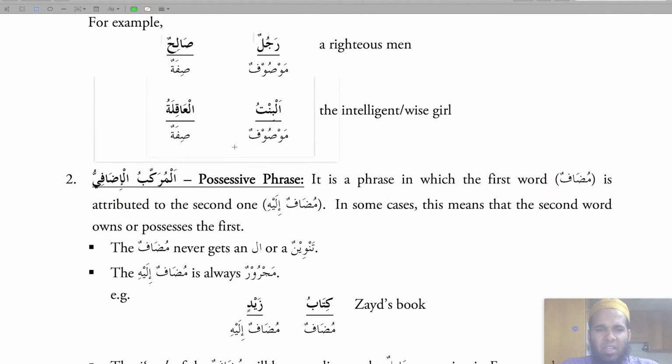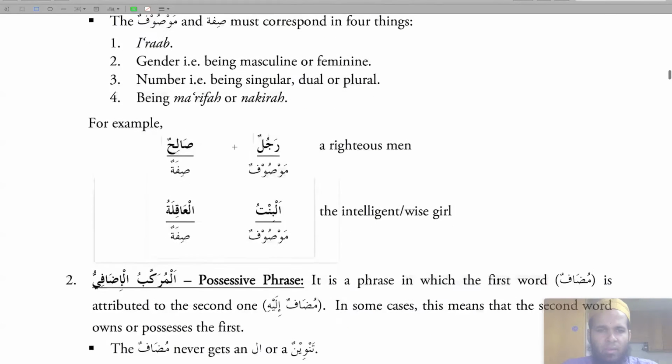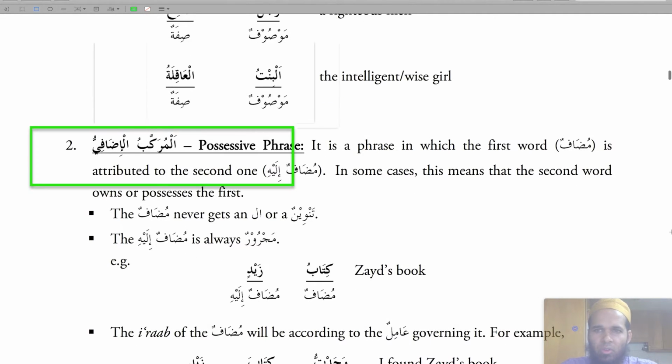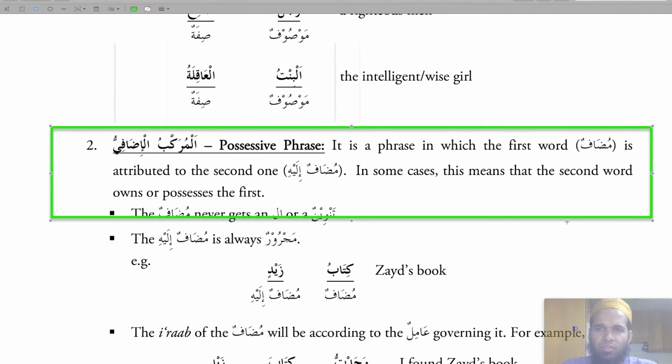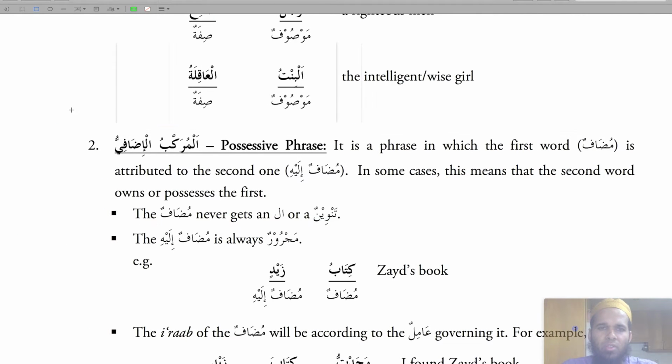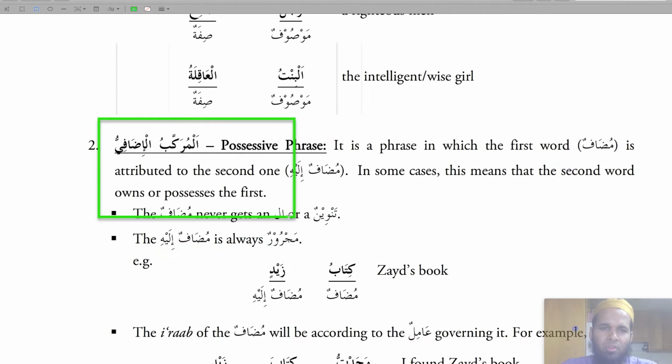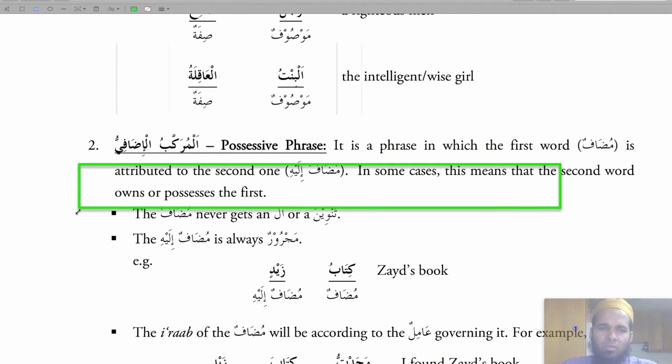Next, number 2, the second type of murakkab al-naqis, it's the possessive phrase. Possession is to have ownership, something you own or someone else owns. It is a phrase in which the first word, mudaf, is attributed to the second word, mudaf ilay. In some cases this means that the second word owns or possesses the first word, so try to remember this.